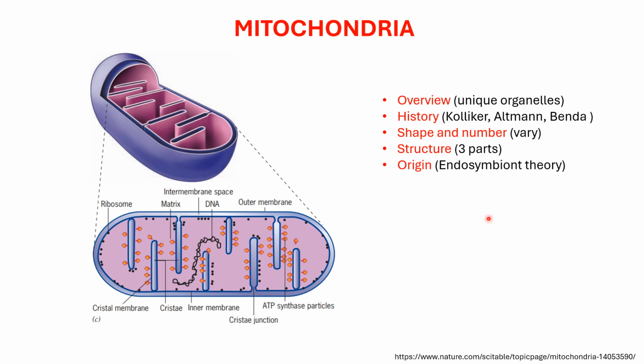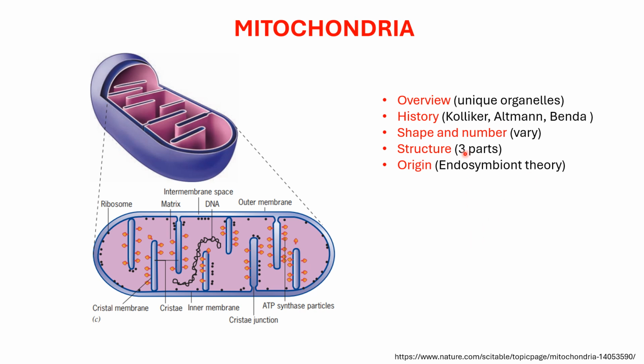Now, history. The mitochondria were first discovered by Kölliker in the flight muscle cells of insects, and these were named as phyla by Fleming at that time. Later they were renamed as bioblasts by Altmann, and finally Benda was the one who coined the term mitochondria for these organelles.